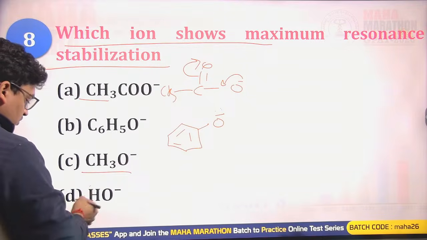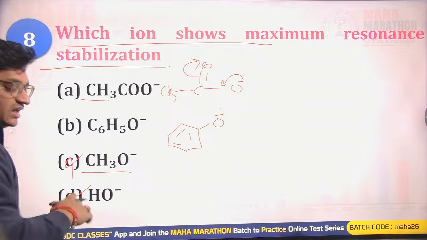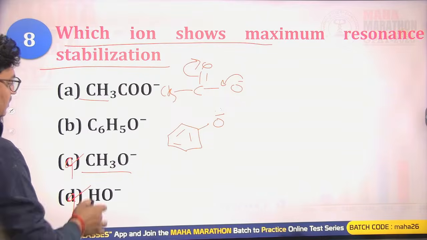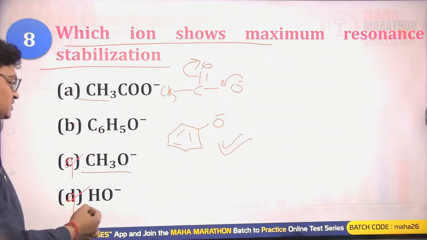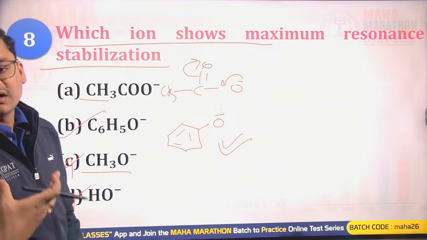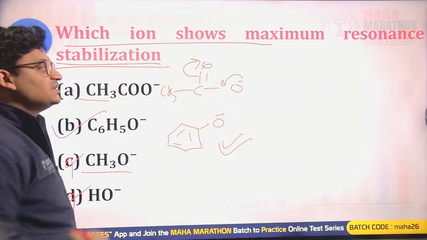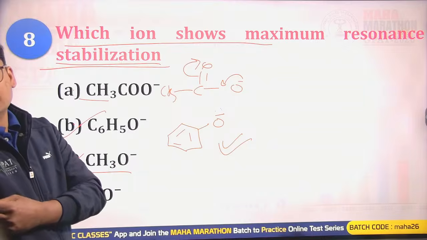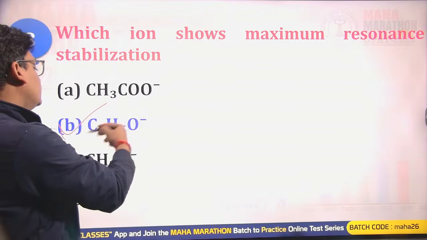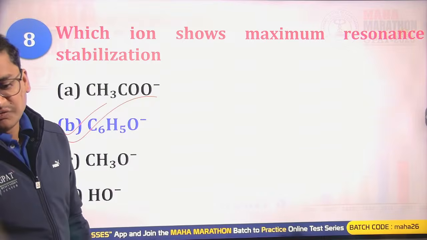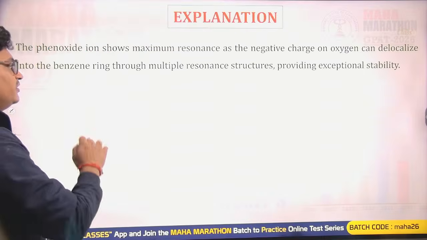In C and D there is no resonance happening at all, while in A and B we have a greater number of resonating structures. So B will have higher resonance stabilization due to the greater number of resonating structures. Yes, B will be the right answer.